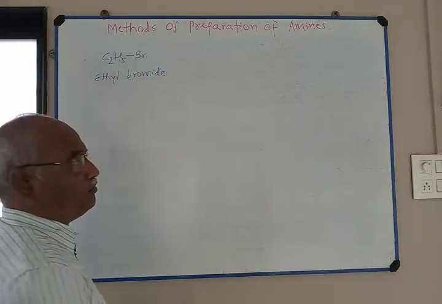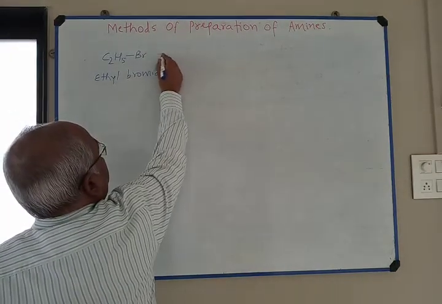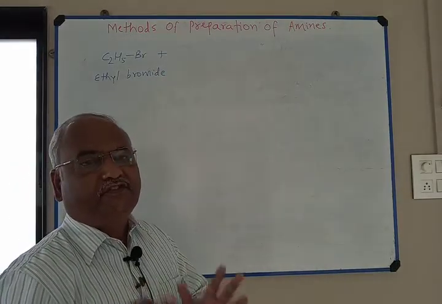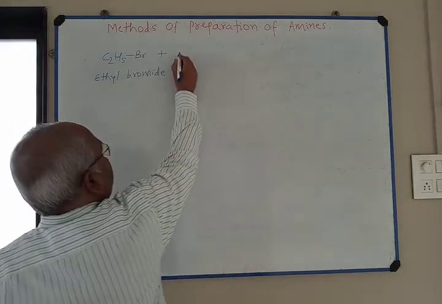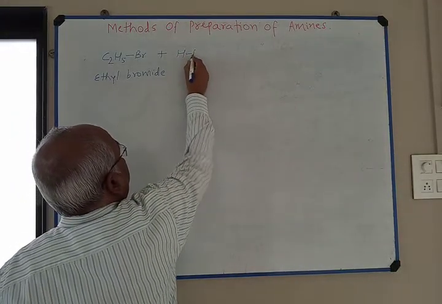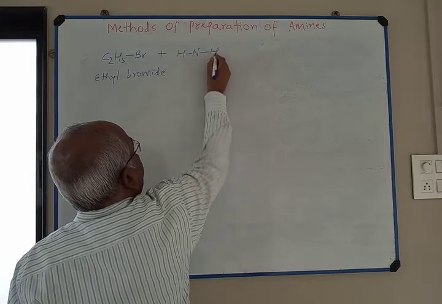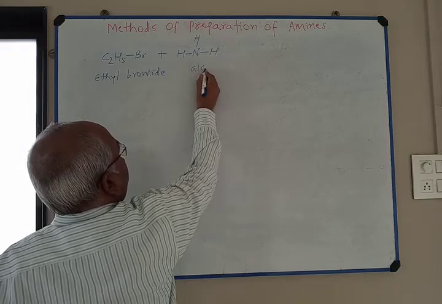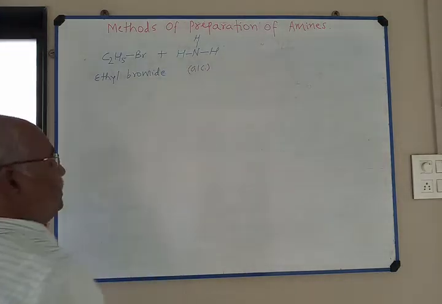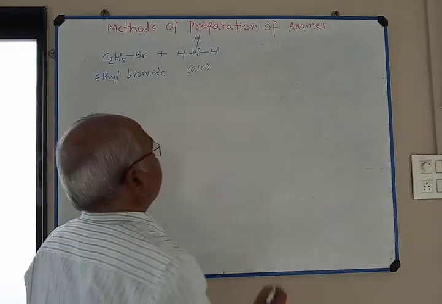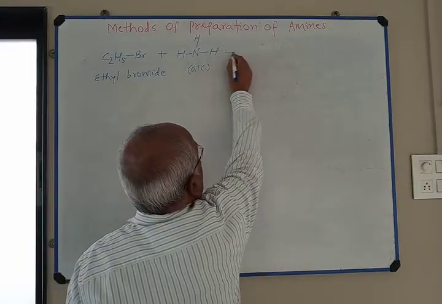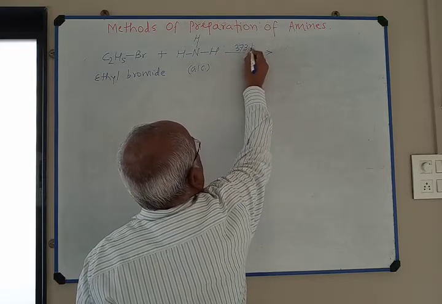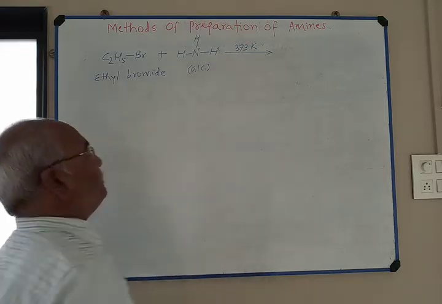This ethyl bromide is heated with alcoholic ammonia, that is NH3. I write NH3 like this: H, N, H, H. This is alcoholic ammonia. Ethyl bromide is heated with alcoholic ammonia in a sealed copper tube at about 373 Kelvin.